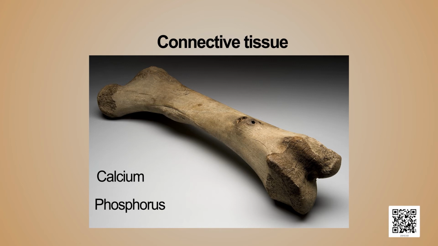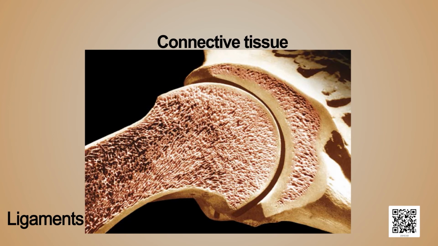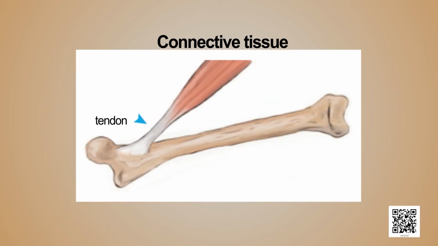The next type of connective tissue is the ligaments. Two bones are connected to each other by this very elastic connective tissue called the ligament. Ligament contains very little matrix. Another type of connective tissue is tendons. Tendons connect muscle to the bones. They are fibrous tissues with great strength but limited flexibility.